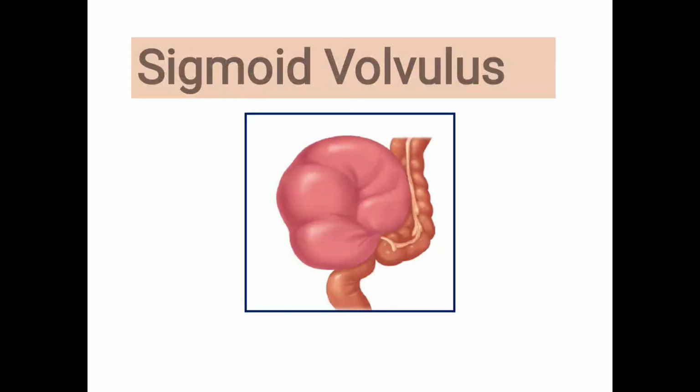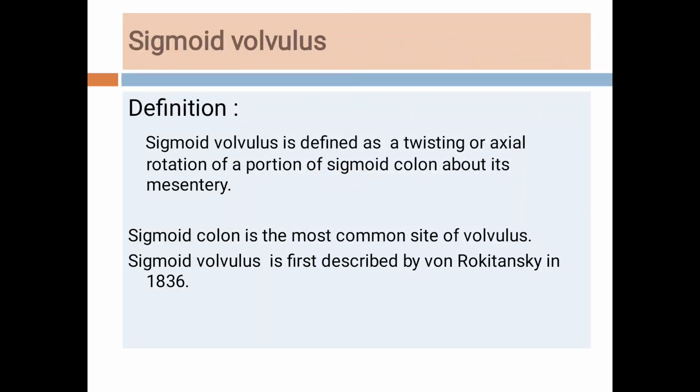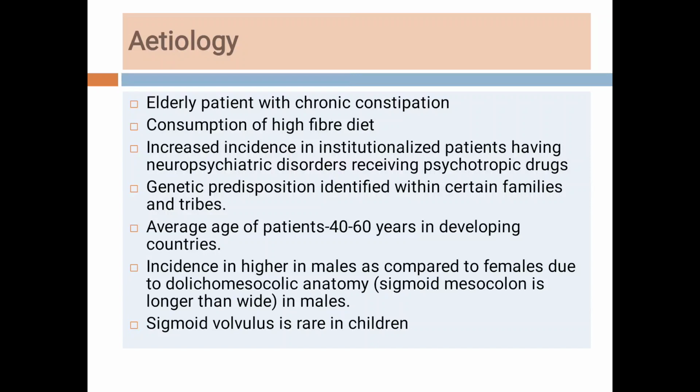Then students, now we will discuss sigmoid volvulus because it is the commonest volvulus of the colon. First, the definition. Sigmoid volvulus is defined as a twisting or axial rotation of a portion of a bowel about its mesentery. It is the most common site of volvulus and was first described by von Rakitansky.